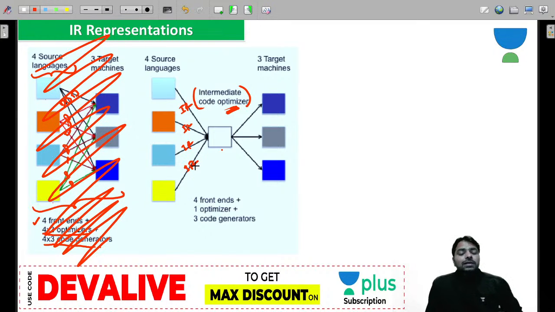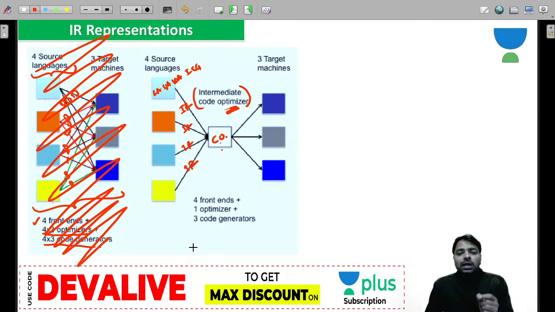Here you might produce an intermediate representation, and you can build one intermediate code. If you don't have this, then it is a part of the compiler. Now if you have this, you can separate it from the compiler and implement the front end separately, and this intermediate code optimizer gets the intermediate representation, and you can use lexical analysis, syntax analysis, semantic analysis, even the intermediate code generator. Then you can use the code optimizer to optimize the code and give the output to the different machines. You require just one optimizer, but you definitely require 4 different intermediate code generators.